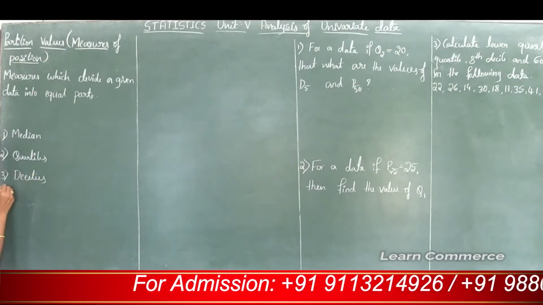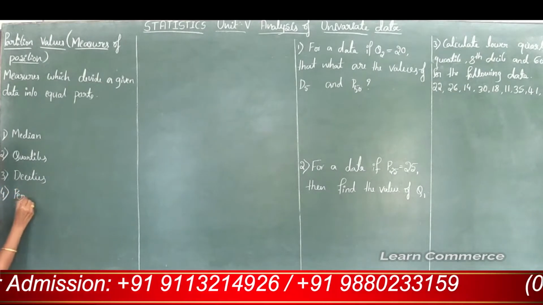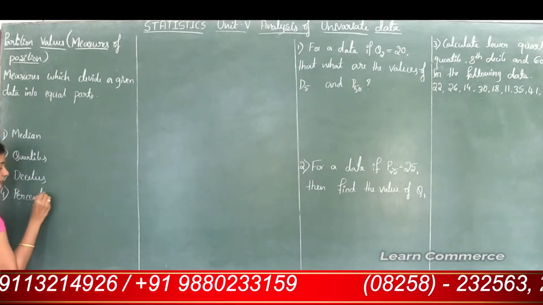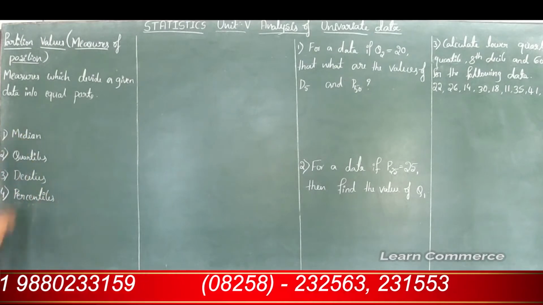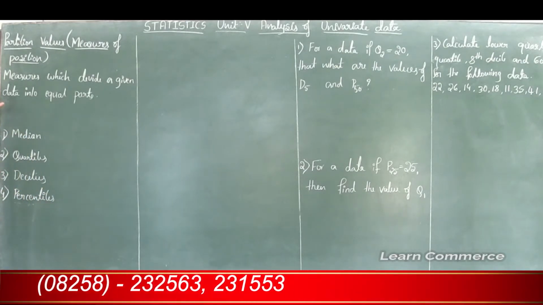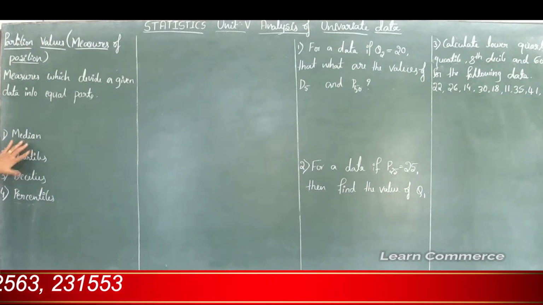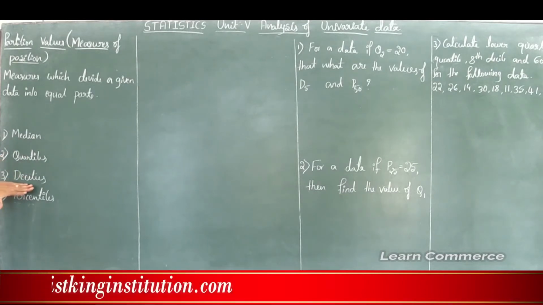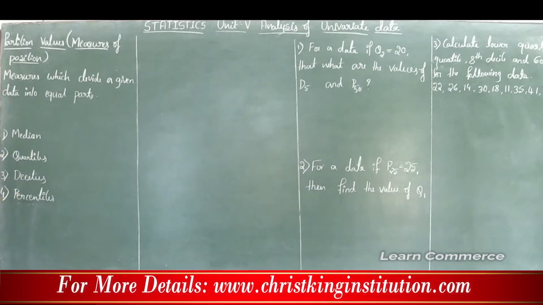And fourth one, percentiles. So these are the important types of partition values. First one, median. Second one, quartiles. Third one, deciles. And fourth one is percentiles. Okay, let's see the first one, median.